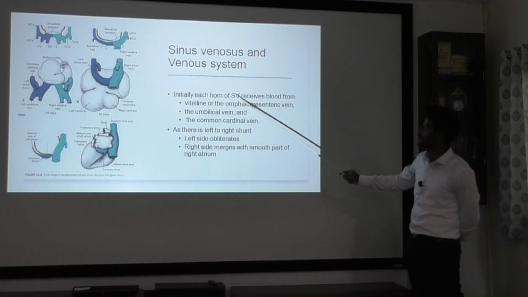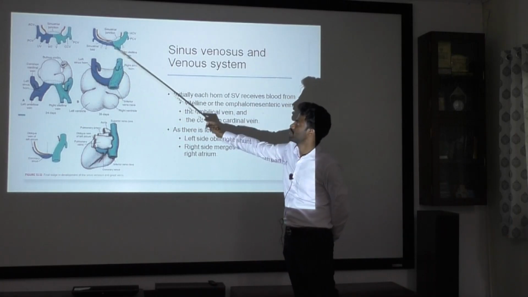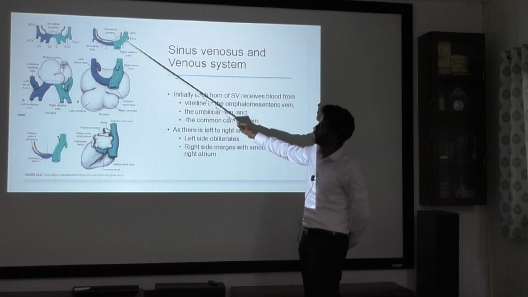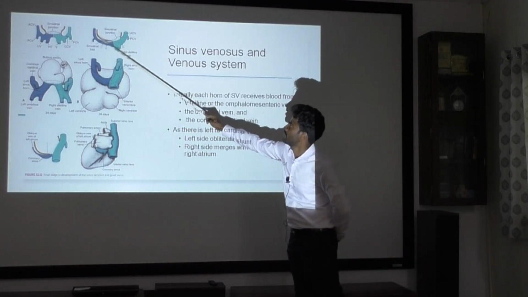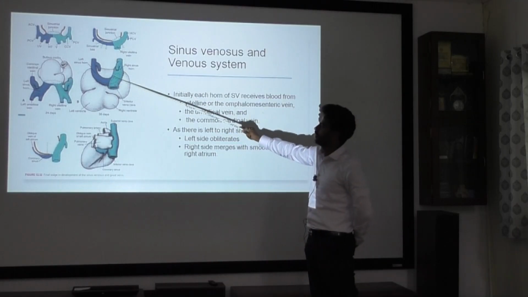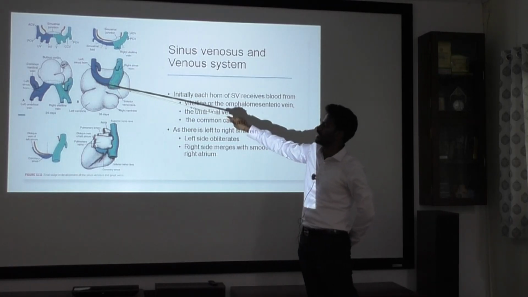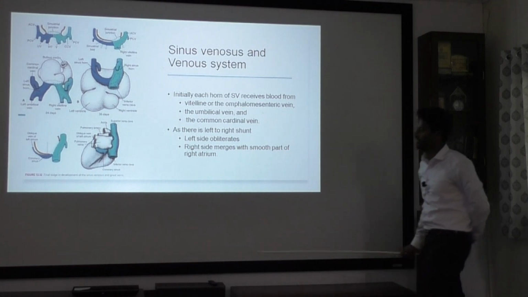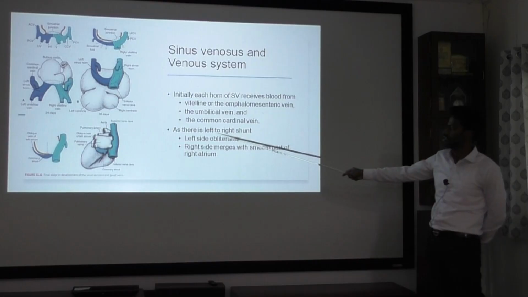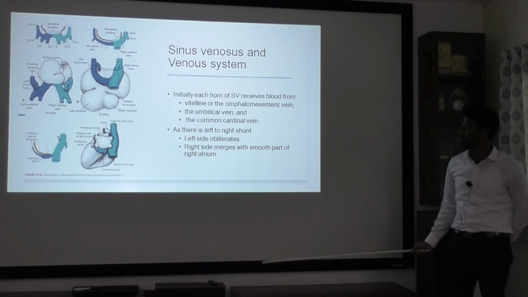So first, in the sinus venosus, there will be the vitelline vein, umbilical vein, and cardinal vein. On the left side they will regress and then join the right side. So this forms the superior vena cava and inferior vena cava. This forms your coronary sinus and drains the left oblique vein of the left atrium. Same, the left side obliterates and your right side merges with the smooth part of the right atrium.